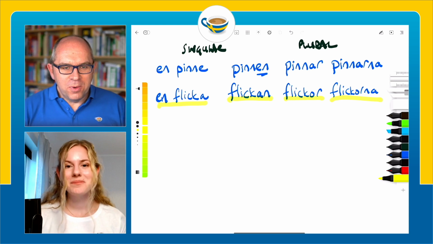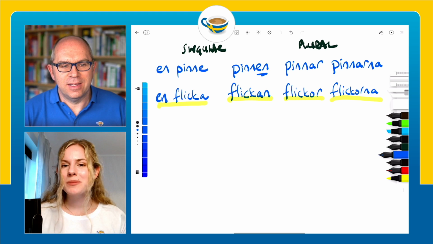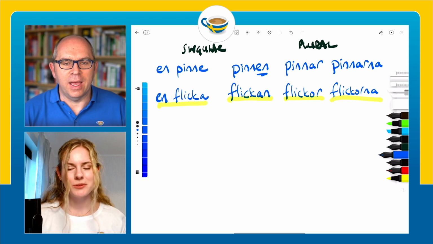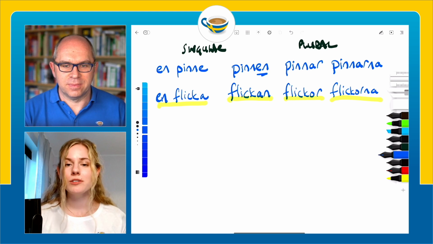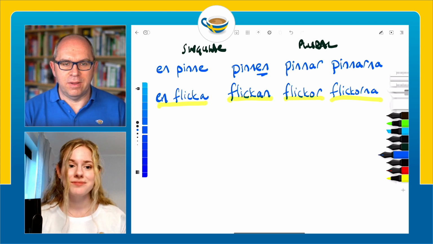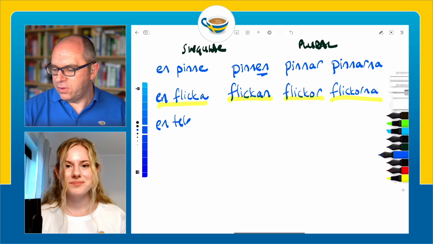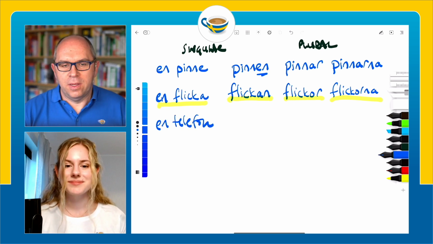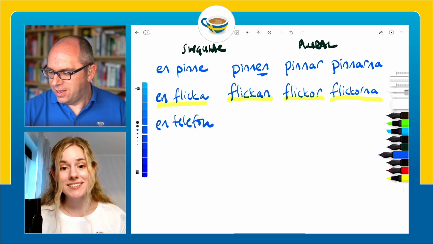Right, and there's one more situation with N-words, and what would that be? That's normally when we have borrowed words. So words that we've taken from other languages. For example, the word for a phone, en telefon. Okay, so let me write this one down. En telefon, that would be a telephone. The telephone would be? Telefonen.